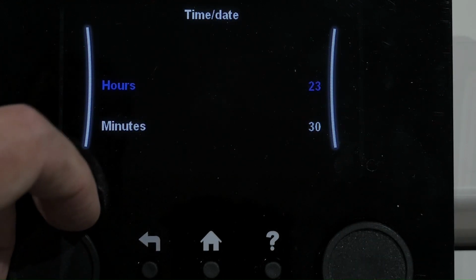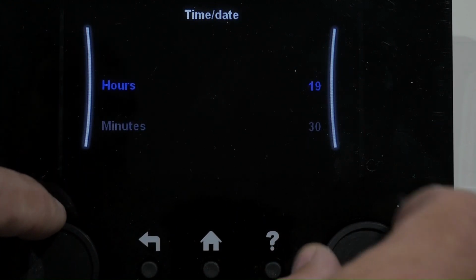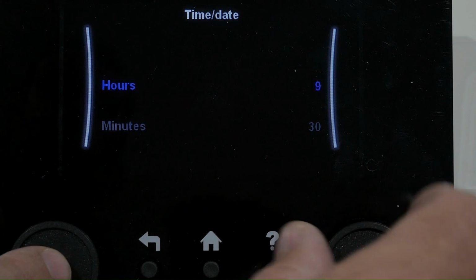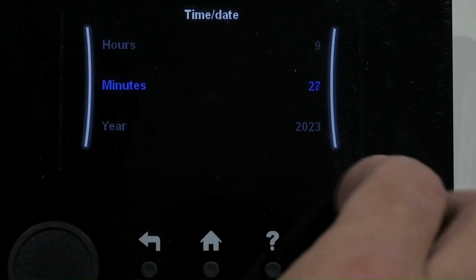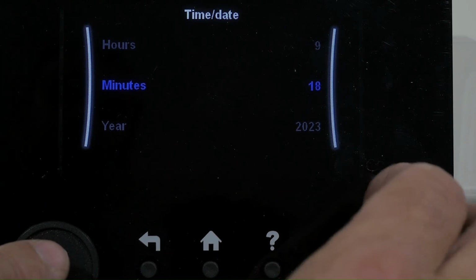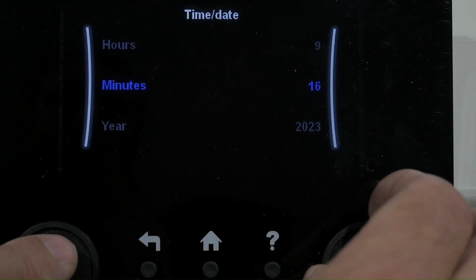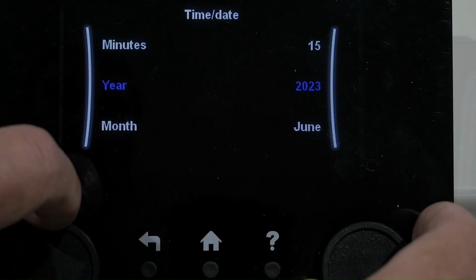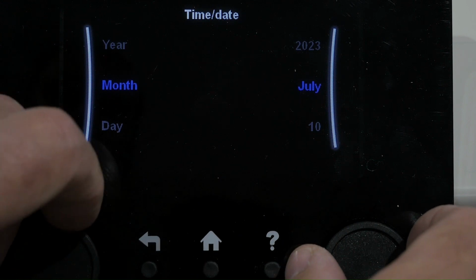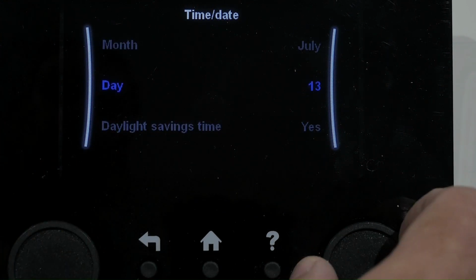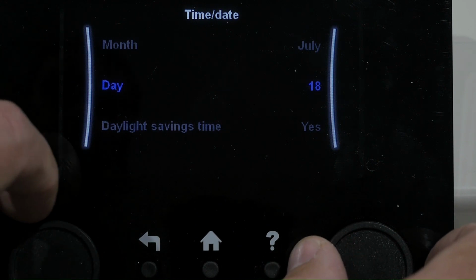So you can change the time there, to say currently 9 AM. Onto the minutes, we're at 9:15. And the year is correct, and the month is not. And we're on the 18th of July.